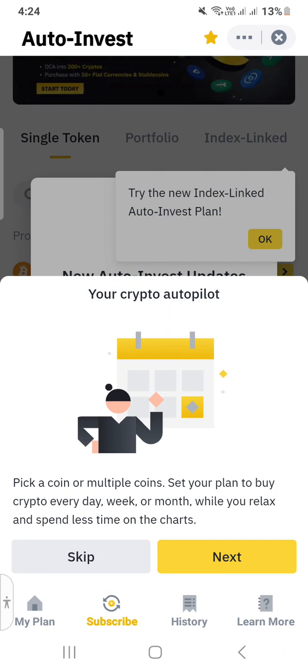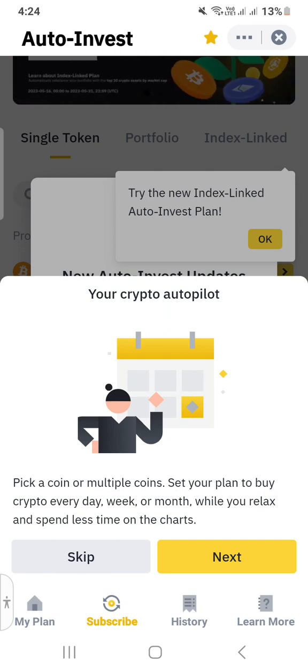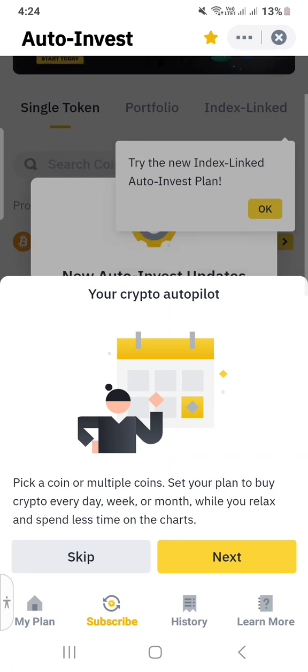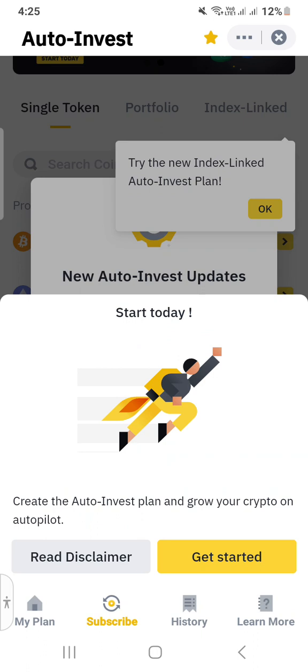You can set your investment weekly, monthly or even daily. Set such an amount to invest as a recurring investment, daily, weekly or monthly, to add up or compound your profit, to make the most out of autopilot crypto trading, that is the auto invest feature in Binance. Start today, create the auto invest plan and grow your crypto on autopilot.